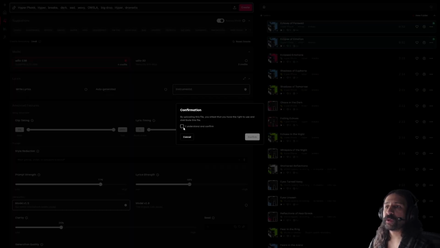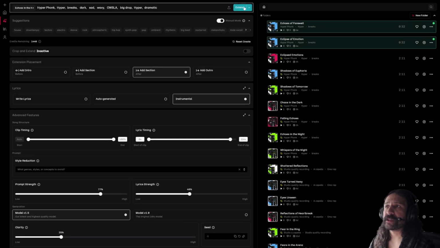Let's go ahead and do that. Once you have your own track uploaded, it's going to give you some more options over here other than just create. See, now we have extend. And extending is basically, as you can imagine, adding more time onto the song, and it's going to iterate off of your initial idea. It could copy some of the sections before, or it could create totally new sections.